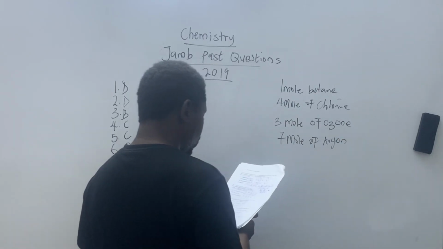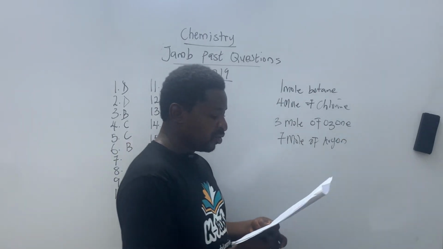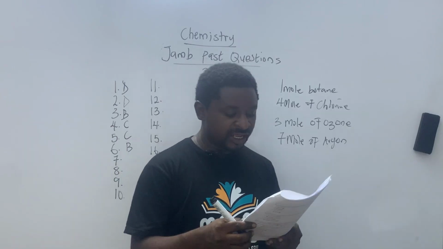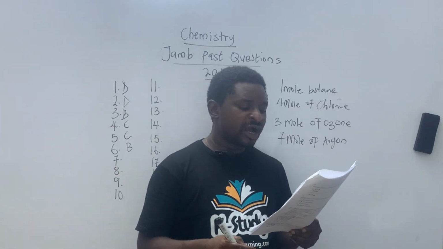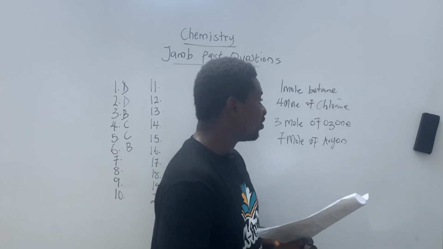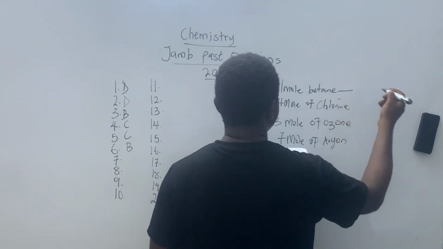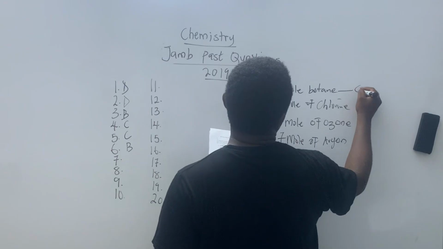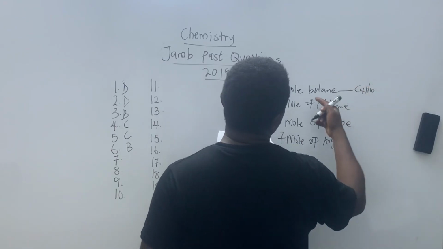7 moles of argon. Now, if you take a look at what we have there, pick out what I call their oxidation number. So this 1 mole of butane, you're going to have C4H10. That's what you have for butane.